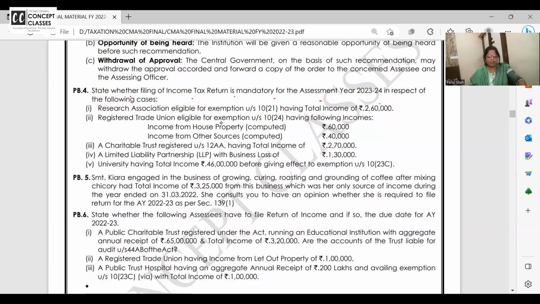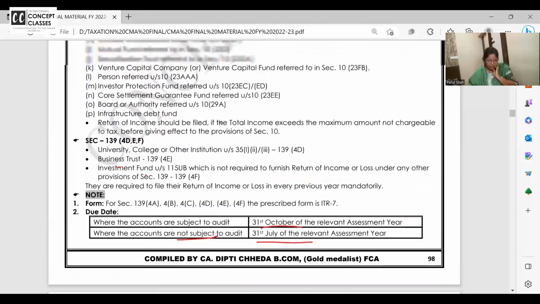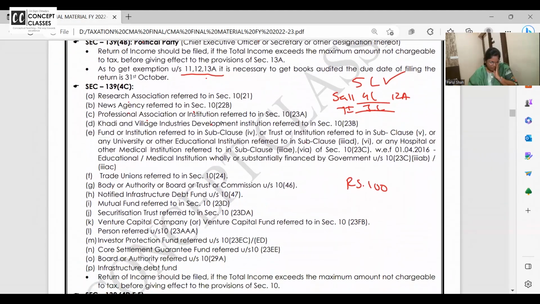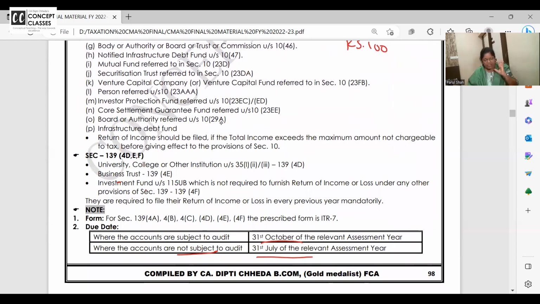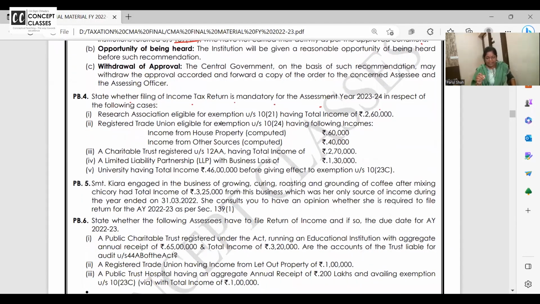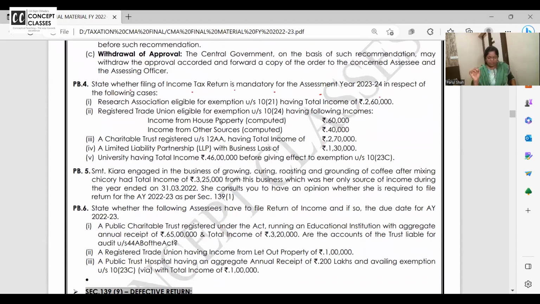139 4A 4B 4C 4D, you should know. Trust is 4A. Those who don't know, again. 4B is political party. 4C is all these research institutes. 4D is specifically universities, trusts, colleges, investment fund and all. Do it now on screen. If you're not having it, it is on screen now, so question number 4, first bit, no, not required to file the return. B, write yes or no.